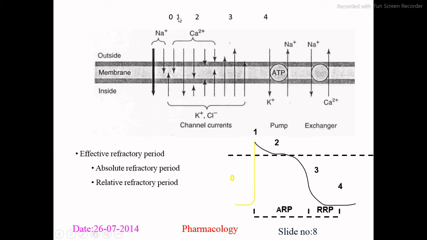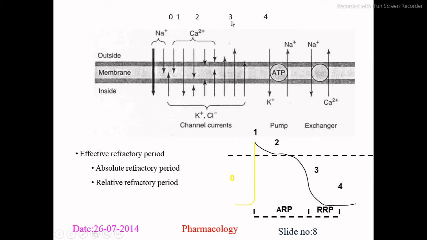In between phase 1 and phase 2, we consider there is an influx of calcium, Ca2+, and that particular influx is accompanied by the influx of potassium and chloride. So they are considered channel currents, and this continues up to phase 3. From phase 2 to phase 3 there is an efflux of potassium and chloride.